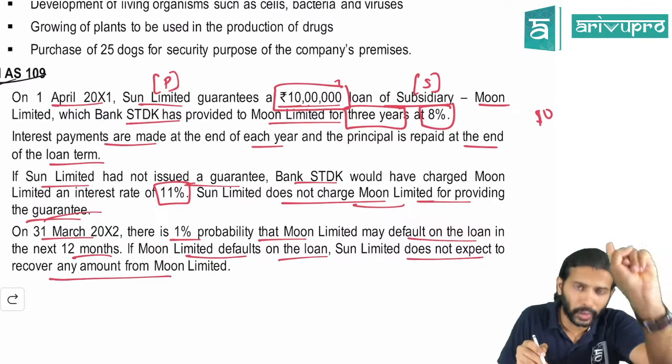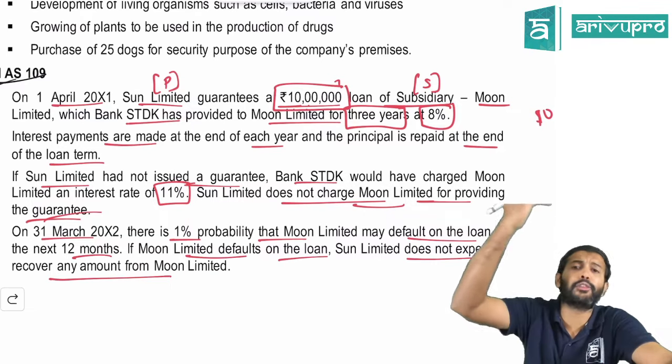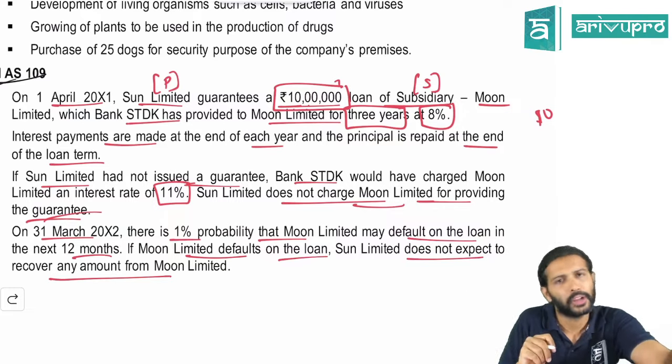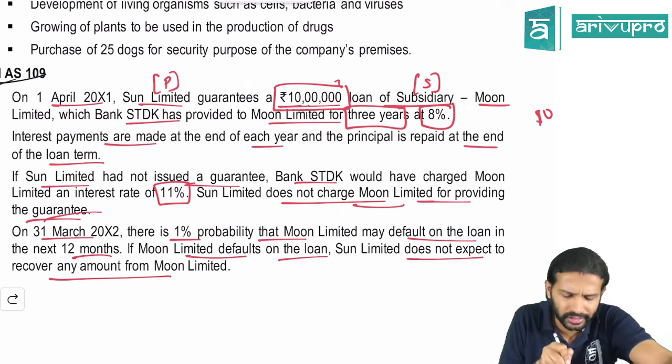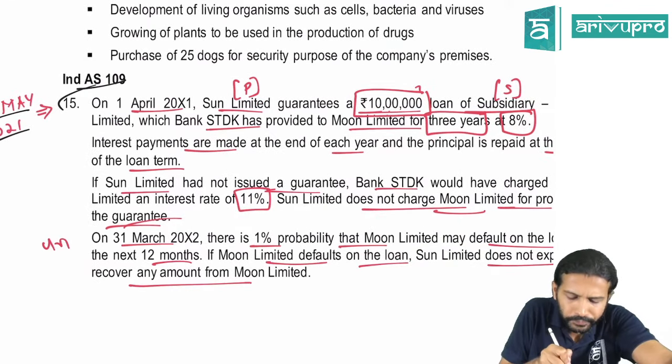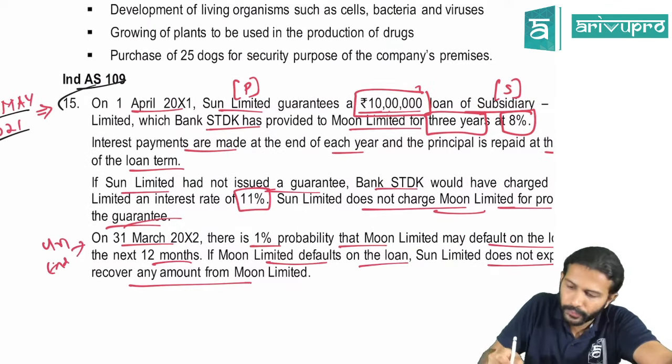So there is a 1% probability that they will default on the full amount. The full amount is 10 lakh. So if they default, then the entire 10 lakh, the holding company has to pay to the bank. This is the position at the end of year 1. Year 1 ending.